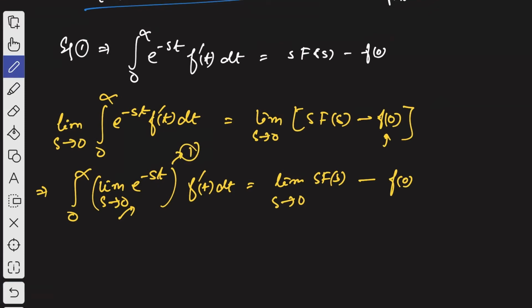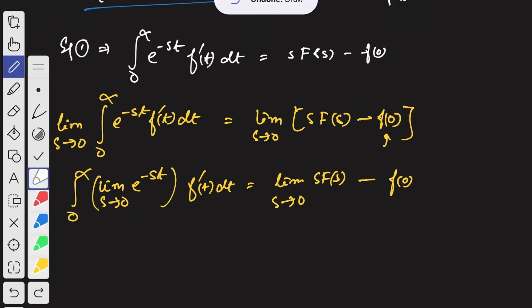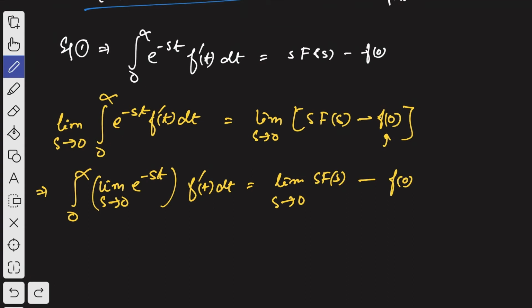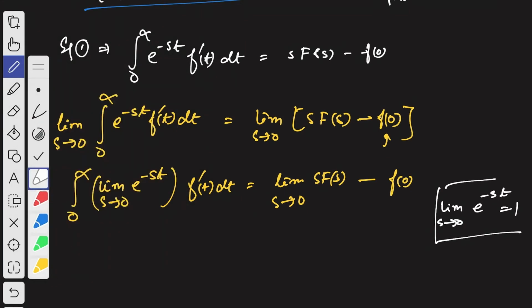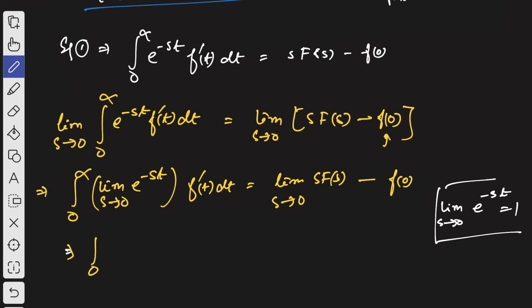So let us use that value here. If you use that value here, then you will get integration 0 to infinity 1 into f dash of t, that is f dash of t dt, right?